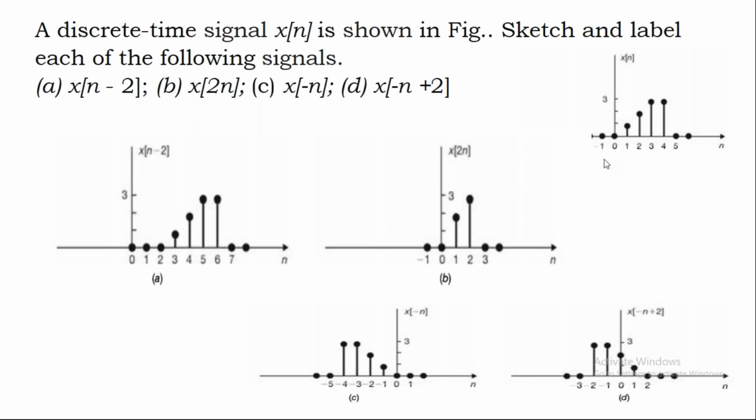So when n is -1, what is the x of -1 value? x of -1 value is 0. That means what you have to do is you have to post these values like this. Please try to understand. I'm going to post those values in the chat box. The values are 0, 0, 1, 2, 3, 3, 0, 0.